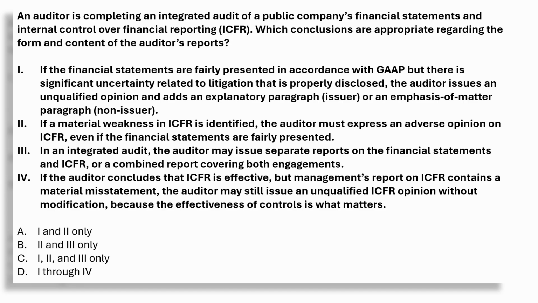Correct. If litigation uncertainty is adequately disclosed, the auditor issues an unqualified opinion but adds an explanatory paragraph, PCAOB issuers, or an emphasis of matter paragraph, non-issuers. Statement 2. If a material weakness in ICFR is identified, the auditor must express an adverse opinion on ICFR, even if the financial statements are fairly presented. Correct. A material weakness in ICFR always requires an adverse opinion on ICFR, regardless of whether the financial statements are fairly presented.